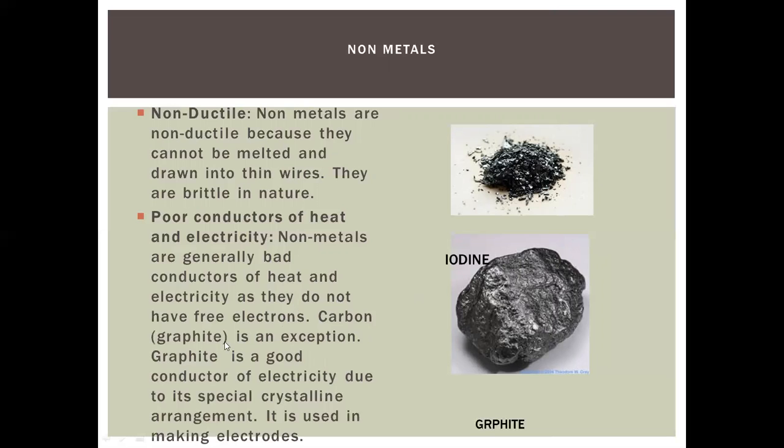But carbon, that is graphite, is an exception. Graphite is considered a good conductor of electricity due to its special crystalline arrangement, and it is used in making electrodes. Electrodes, you will study further, conduct electricity. So graphite is used as an electrode, and being a good conductor, graphite is a non-metal which is a good conductor of electricity.